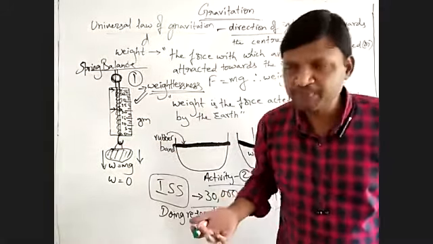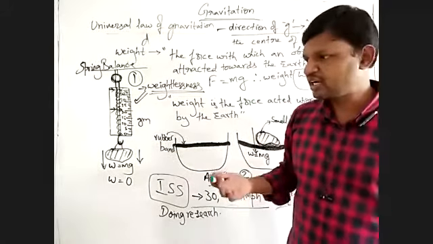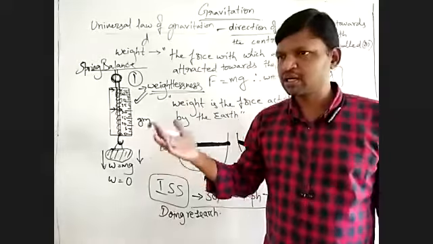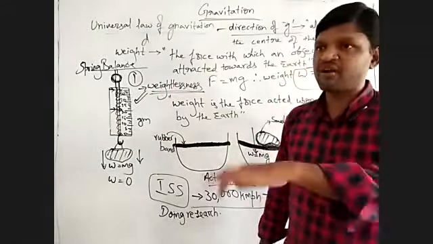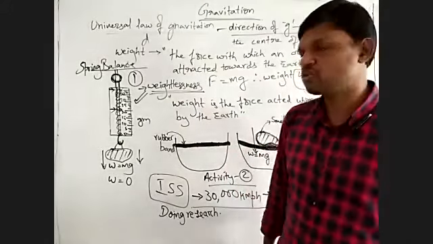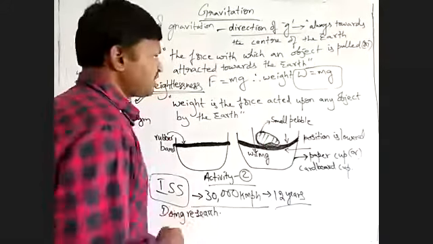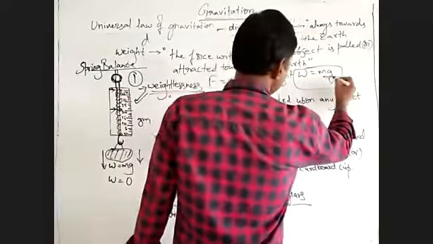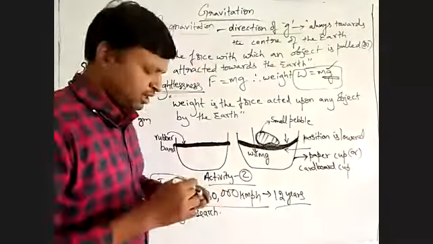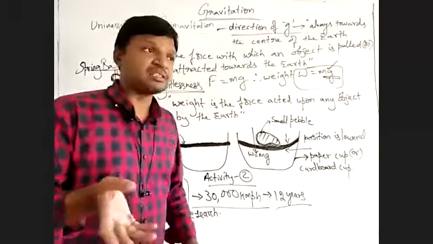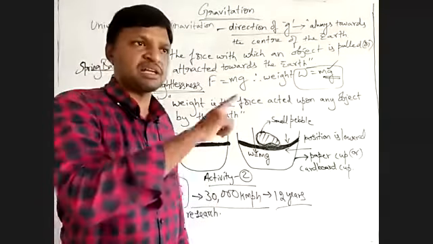So scientifically, when there is no normal reaction, then your weight becomes 0. Will your weight change from planet to planet? Yes, surely it is going to change. Because what is the formula for weight? Here we have mg, where g is the acceleration due to gravity. So if the acceleration due to gravity changes, then your weight changes.